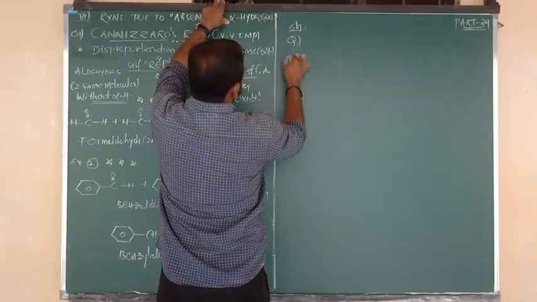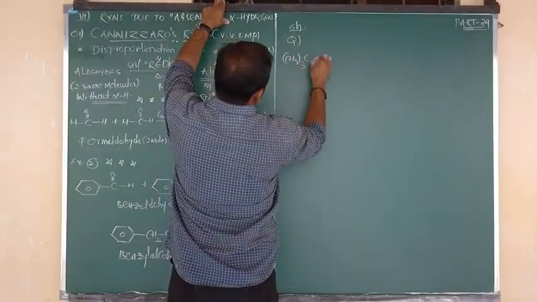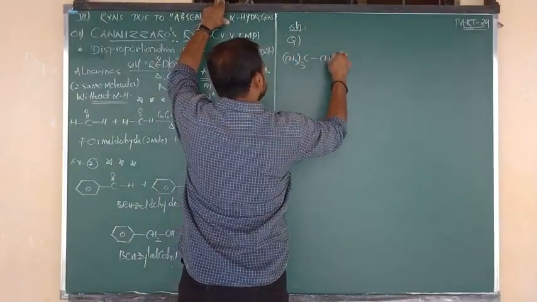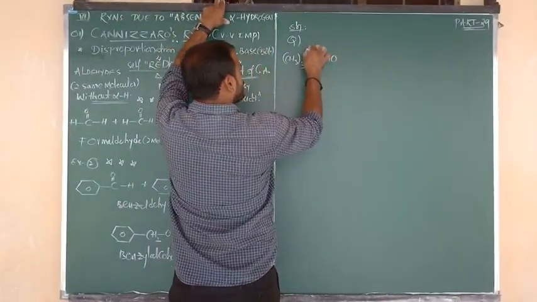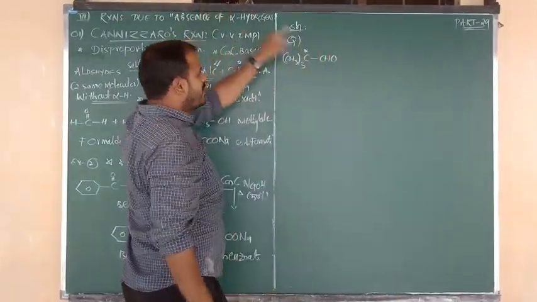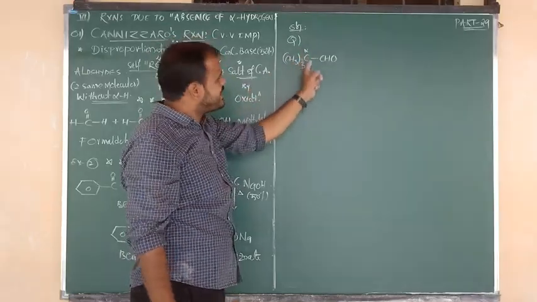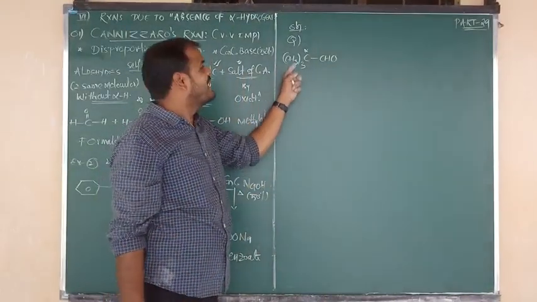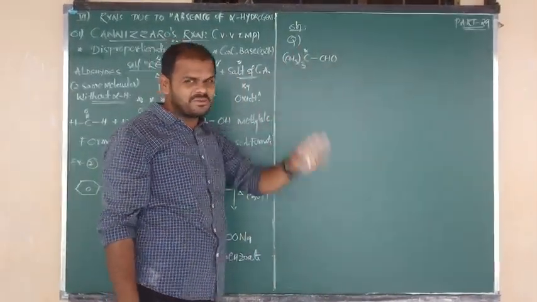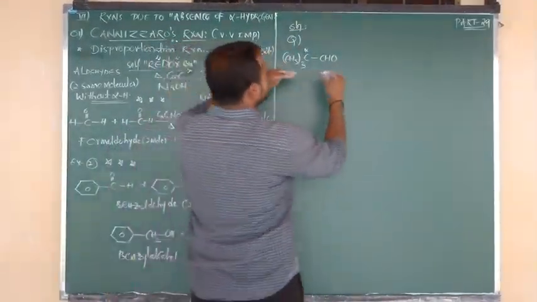So CH3 taken thrice, C bonded to CHO. Okay, right. So this is the functional group. Adjacent is the alpha carbon. Alpha carbon is there, but is there any alpha hydrogen? These are beta hydrogens, beta, not alpha. Okay, so the alpha carbon is there, but no alpha hydrogen. So this is the compound.